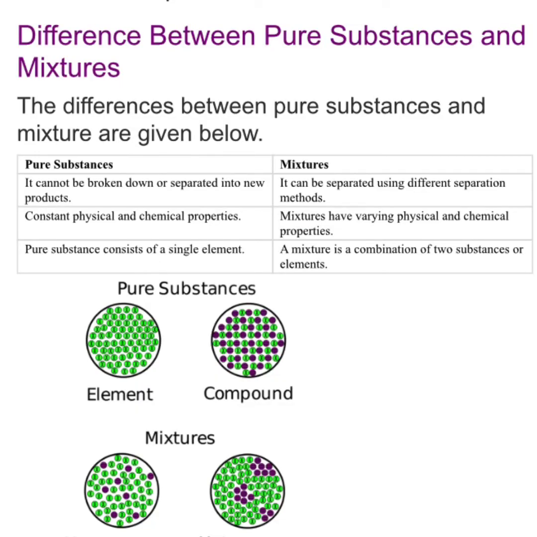Now you can easily differentiate between pure substances and mixtures. The differences between pure substances and mixtures are given below. First point, pure substances cannot be broken down or separated into new products because pure substances are made up of the same kind of particles. Mixtures can be separated using different separation methods because mixtures are made up of different kinds of elements mixed together in any proportion. Second point, pure substances have constant physical and chemical properties. Mixtures have varying physical and chemical properties. Third point, pure substances consist of a single element. A mixture is a combination of two substances or elements.